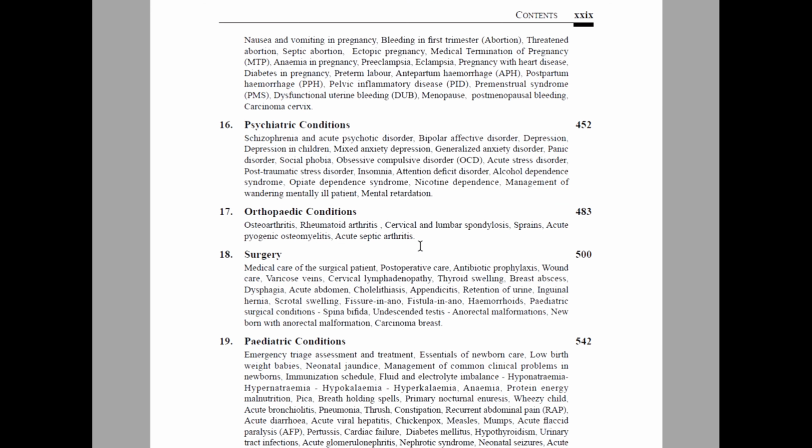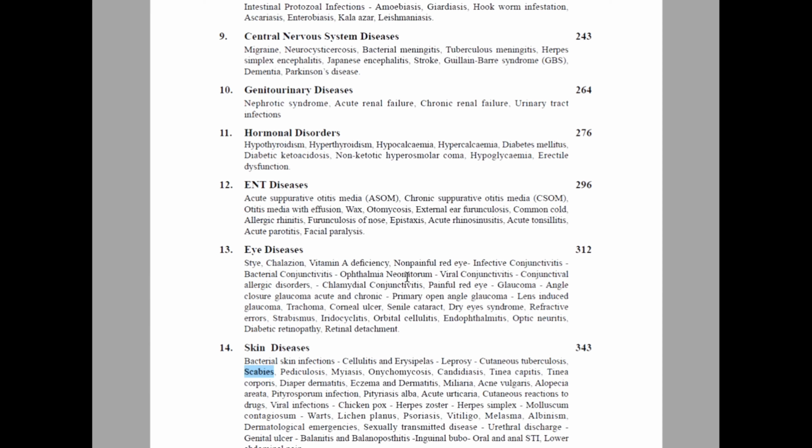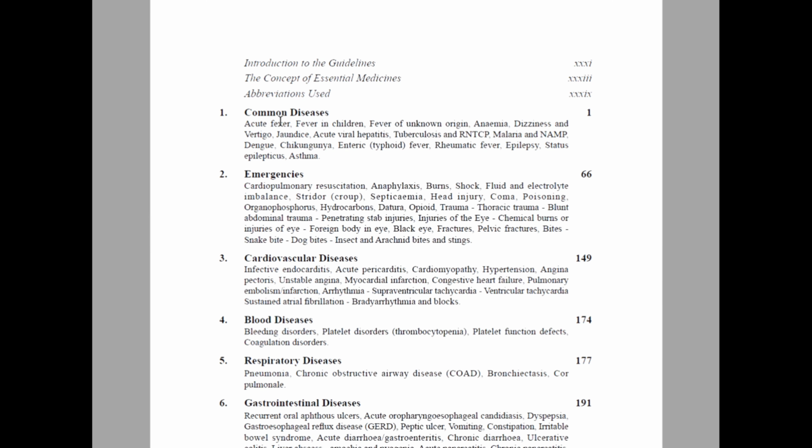The second point you have to remember chapter-wise: if you take the common diseases and there is acute fever in children, they explain everything about the treatment of fever and the assessment you have to study in that chapter only.